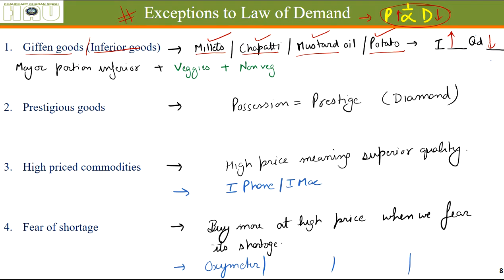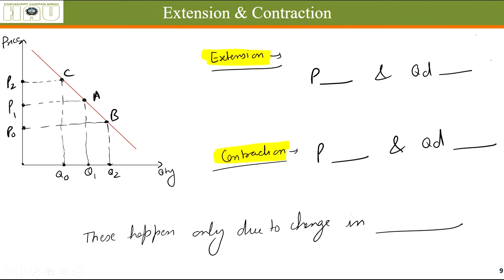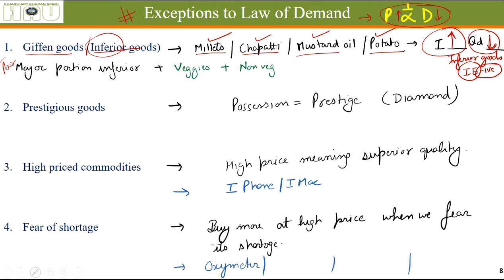So when the income increases, their quantity demanded decreases. That's why these are called inferior goods. Their income effect is negative. It means a negative relationship between quantity demanded and income. Let's say there is a poor man or a poor family.